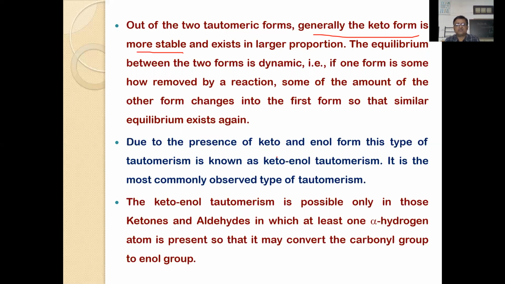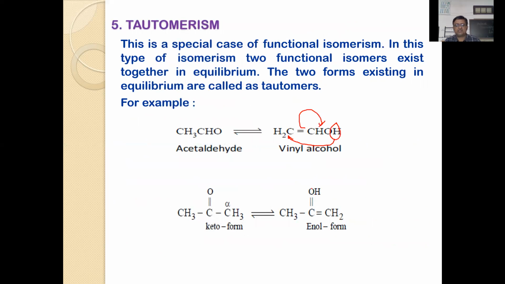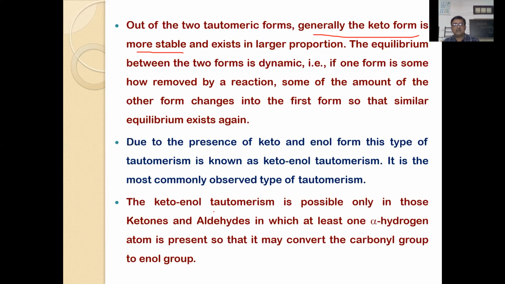Due to the presence of keto and enol forms, this type of tautomerism is also called keto-enol tautomerism. Enol: double bond with OH group. Just you can see here, double bond with OH group. This is the enol form, en for double bond, and the keto function. Therefore, this type of isomerism is called keto-enol isomerism or keto-enol tautomerism.